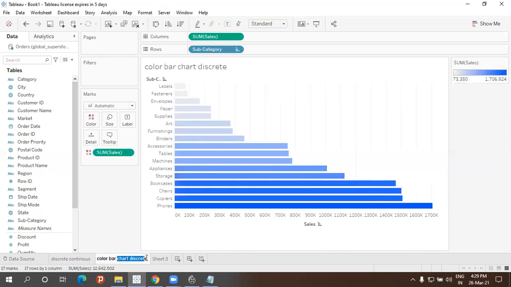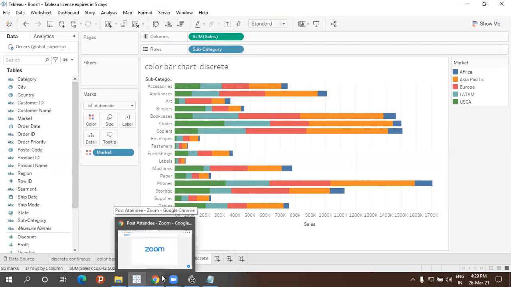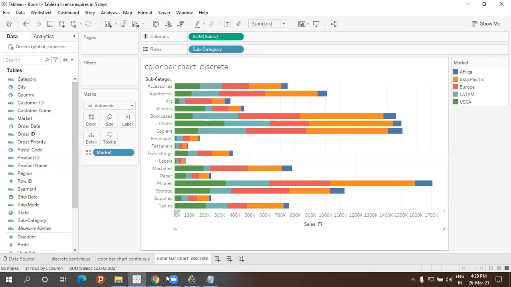Actually, this is continuous. Let me copy that chart. This is discrete. Okay, so is this clear, right? Discrete and continuous, based on colors.